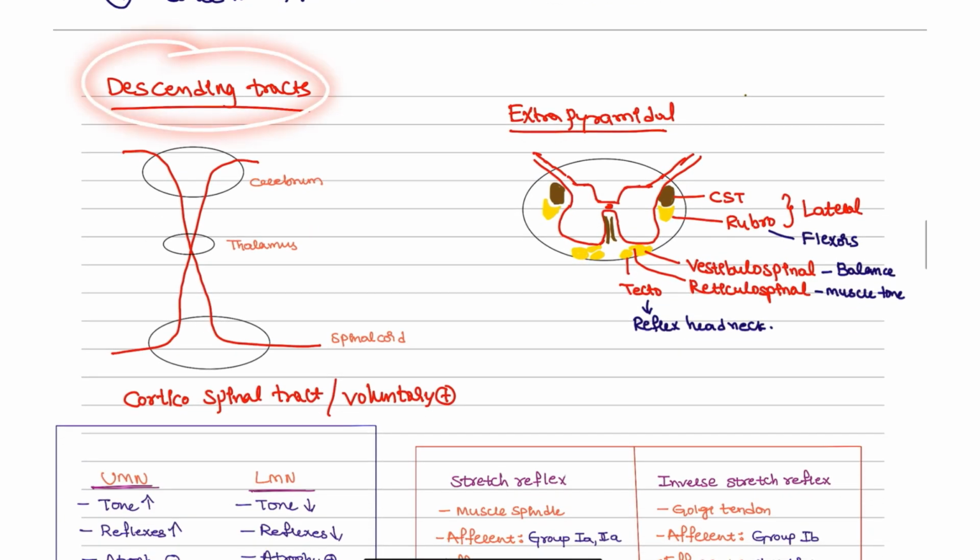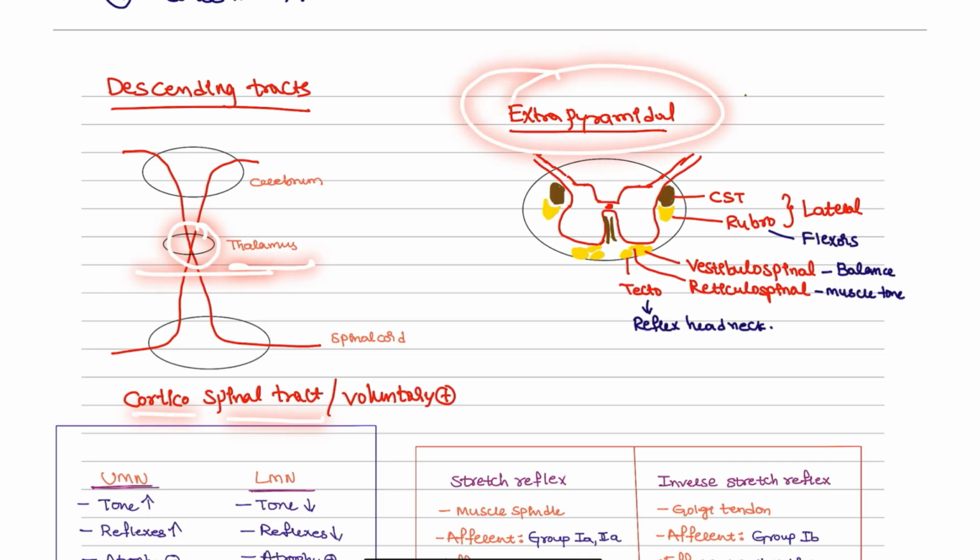Next, descending tracts. These are the motor tracts, such as the corticospinal tract, which is for voluntary movements. The name itself tells you corticospinal tract. So this is coming from here only. Again, the decussation is going to take place in the medulla region only.